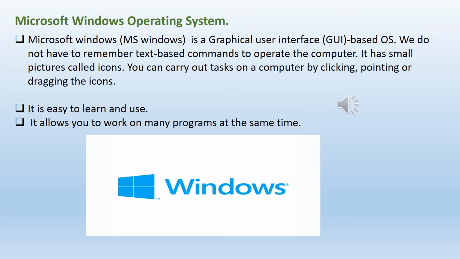It has small pictures called icons. So in the computer, you can find small pictures. We call them icons. You can carry out tasks on a computer by clicking, pointing or dragging the icons. So you can carry out your own task on a computer. You can click on icons. If not, you can point on icons. If not, you can drag the icons. It is easy to learn and use. It's very easy to learn and use.